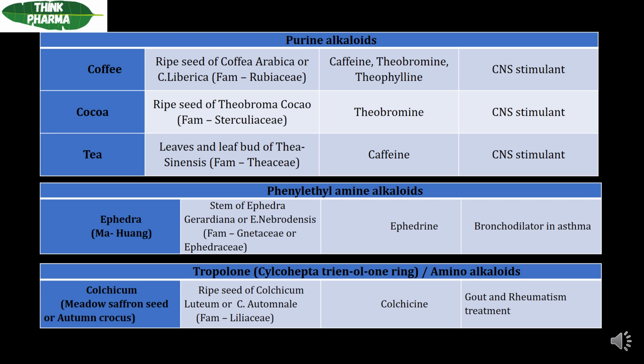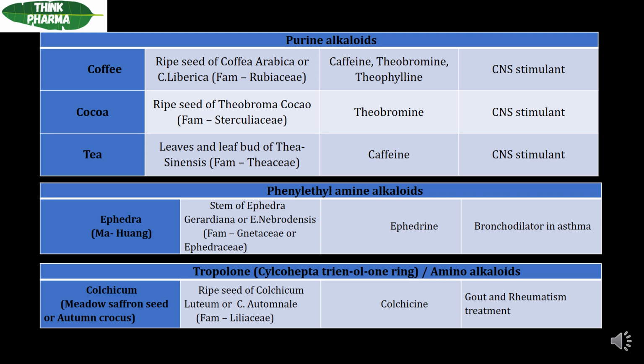The main chemical constituents present in ephedra are ephedrine and pseudoephedrine. These are the two active chemical constituents present in ephedra, and the use of ephedra is as a bronchodilator in asthmatic conditions.